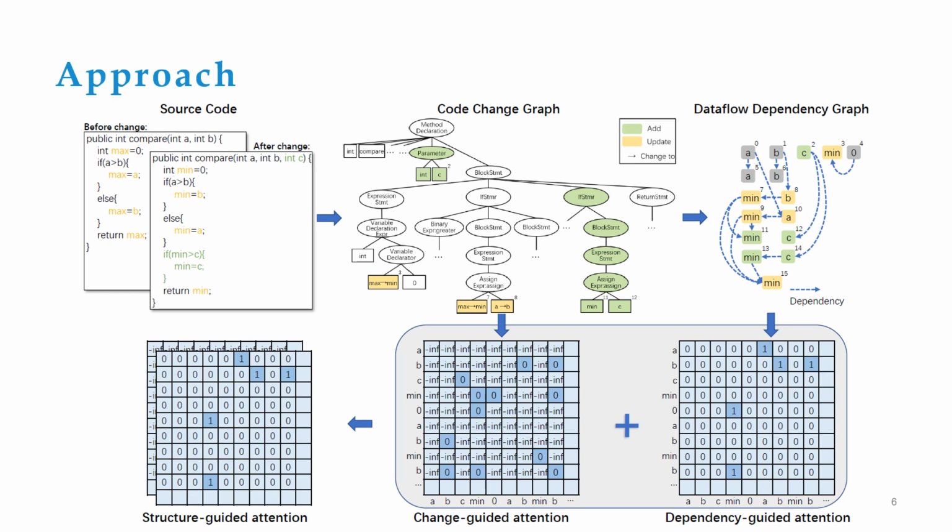In this figure, a code change graph is created by analyzing the syntax change information provided by GumTree Diff. To efficiently generate comment fragments for modified parts of the code, we propose change-guided attention. We also constructed the data flow dependency graph and dependency-guided attention. The data flow supports the model in considering long-term dependencies.